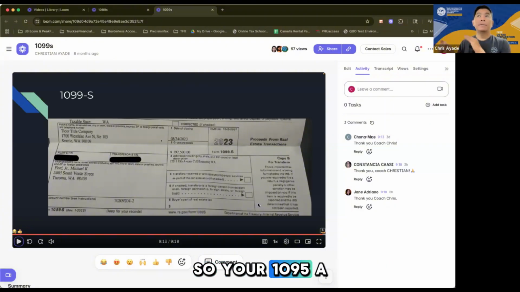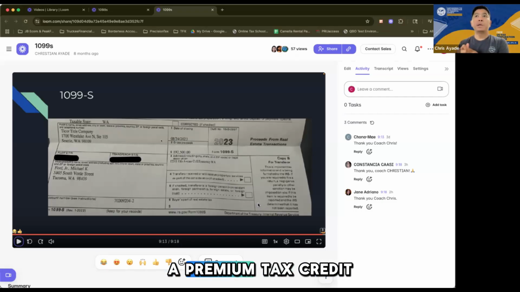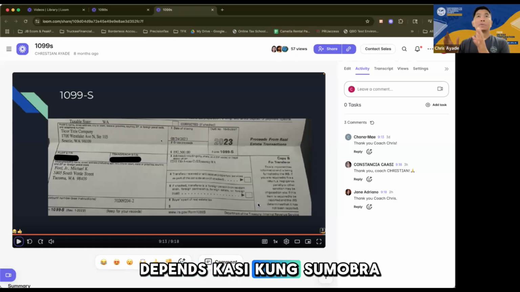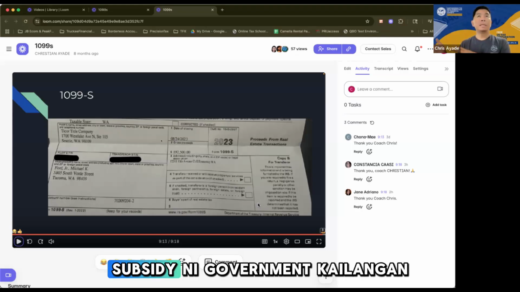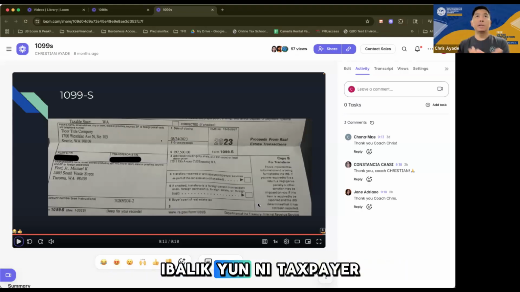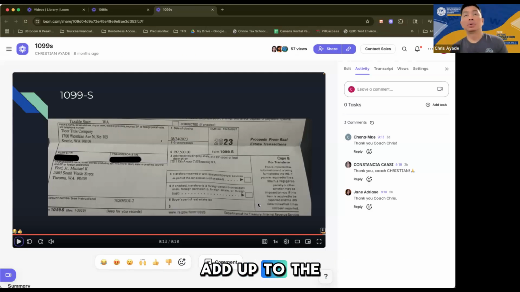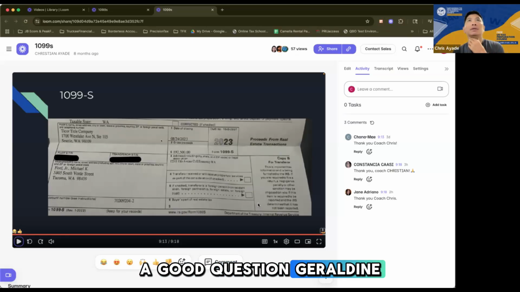So the 1095-A would either result in a premium tax credit, or it could be an additional tax. It depends, because if the government's subsidy was too much, the taxpayer has to return it. That will add up to the taxpayer's tax due. Yeah, so that's the 1095-A. Good question, Geraldine.